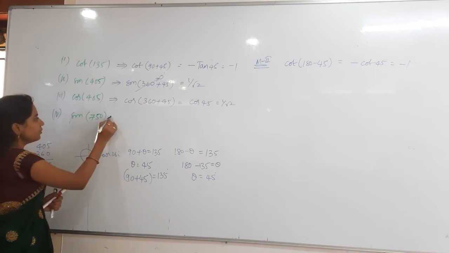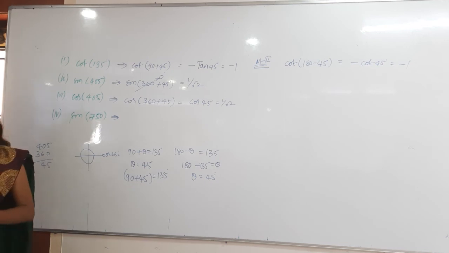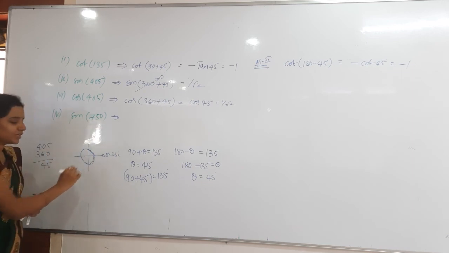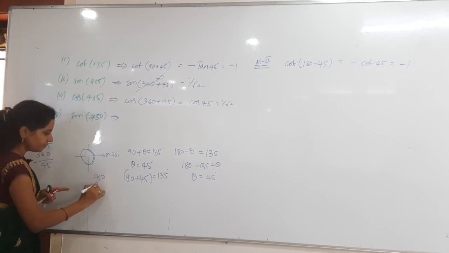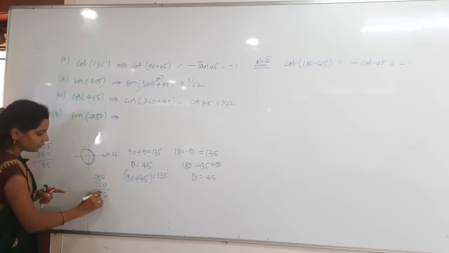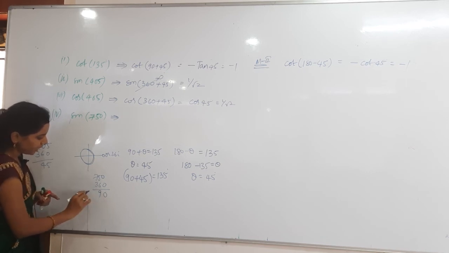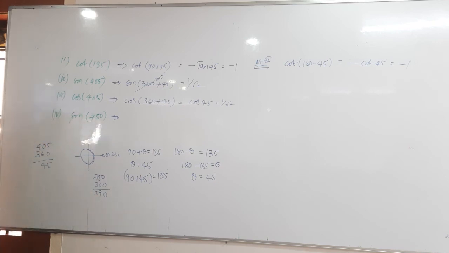Then whenever you come to this value, see what I said: whenever you find more than 360, you have to rotate, that's it. Rotate means not here, you have to rotate on the diagram. Okay, start at 0, end here. How much finished? 360 finished. So 750 minus 360 is gone. Then how much is remaining for us? 390 is still remaining. One time I finished, then I am remaining with this one.